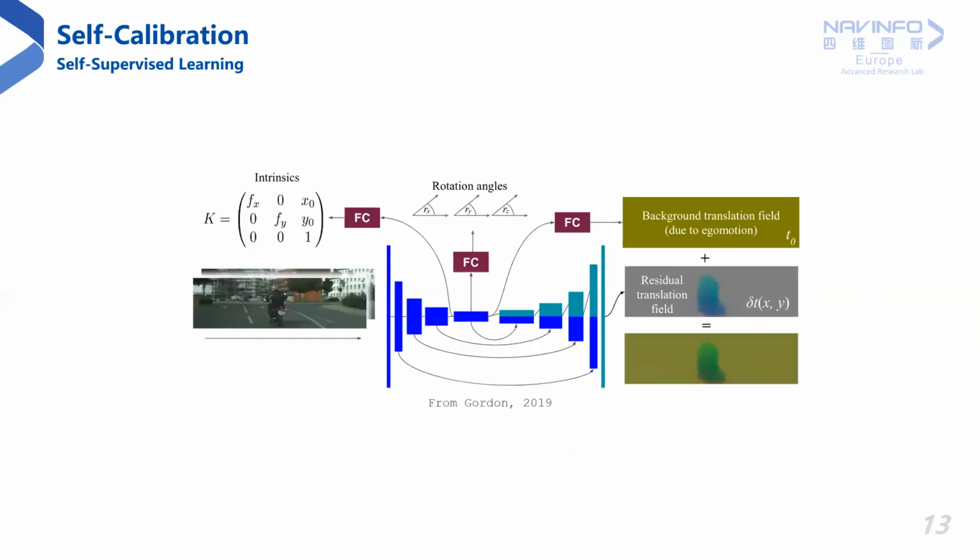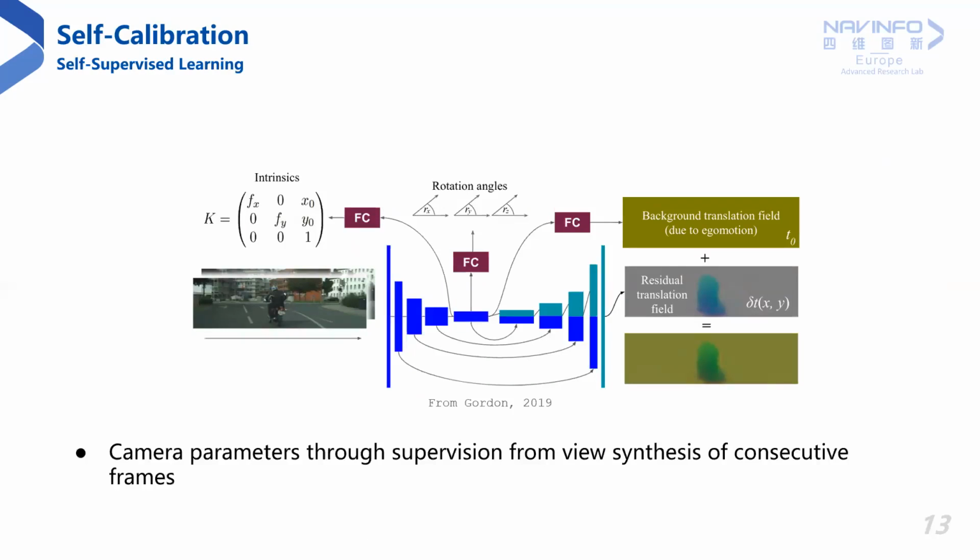Alternatively, self-supervised learning with view synthesis loss from adjacent frames in a video is used to predict the camera intrinsics. Here is an example of self-supervised learning of camera intrinsics from Gordon et al. The pose network that predicts the camera transform is also used to predict the intrinsics. Since camera intrinsics are predicted per image pair, we use the measure of central tendency such as median to obtain the final parameters for a video sequence.